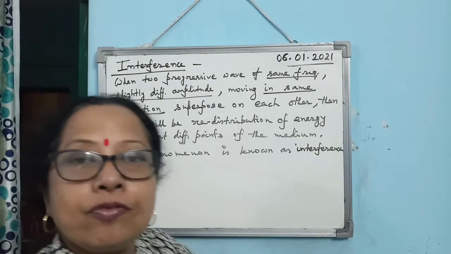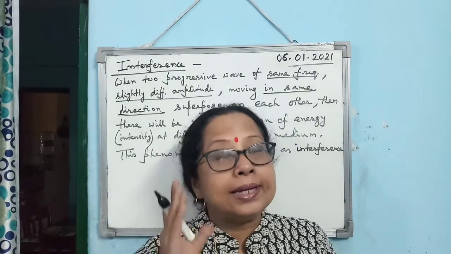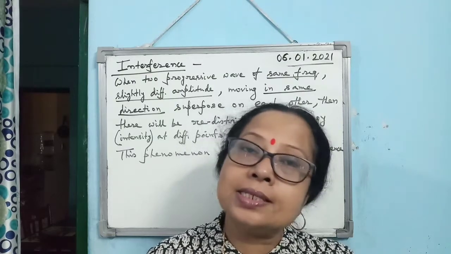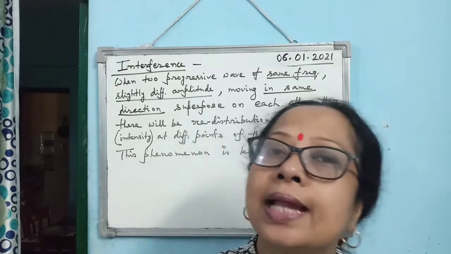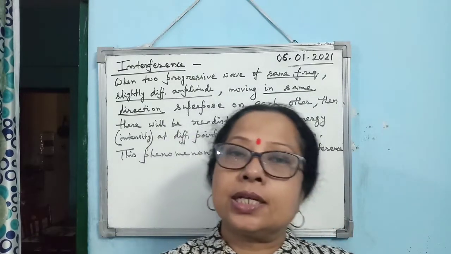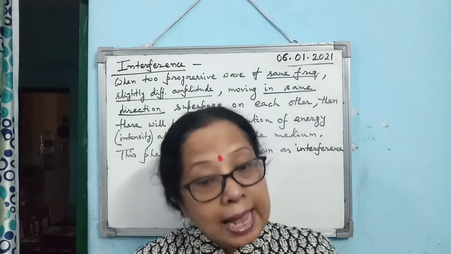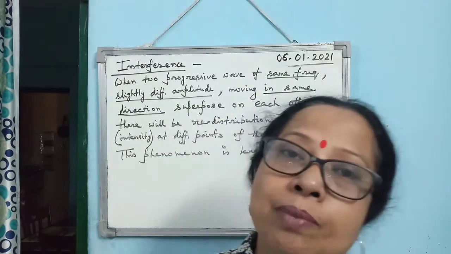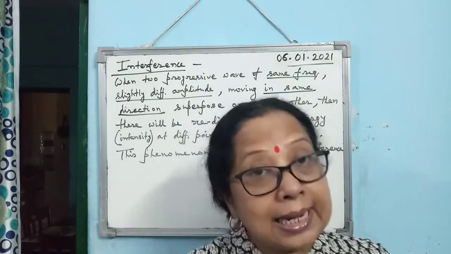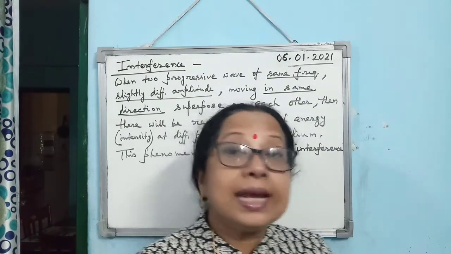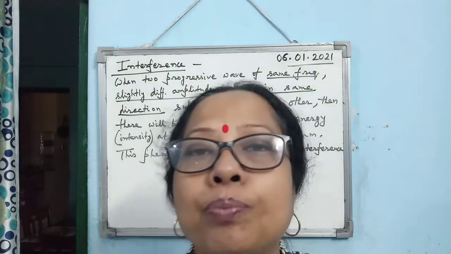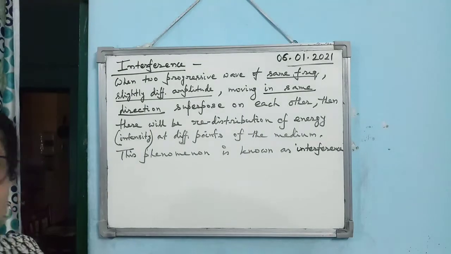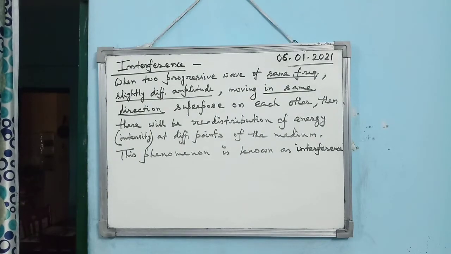Alright, so what is interference? When two identical waves, having everything identical, velocity, frequency, everything the same, only their amplitudes slightly different, move in the same direction and superpose on each other, then what will happen? At certain points of the medium the intensity of light will be higher, and at certain points the intensity will be less, minimum. That means there will be redistribution of energy among the different points of the medium, and this phenomenon is known as interference. So you must learn the definition of interference.